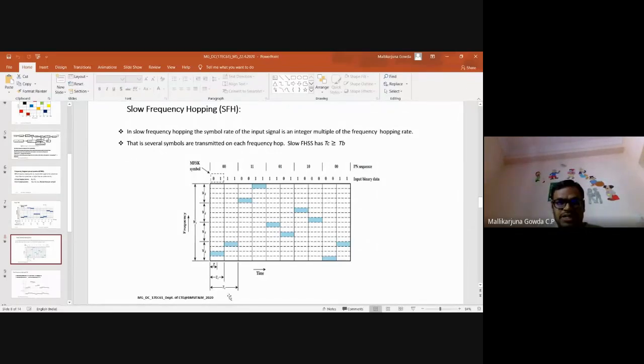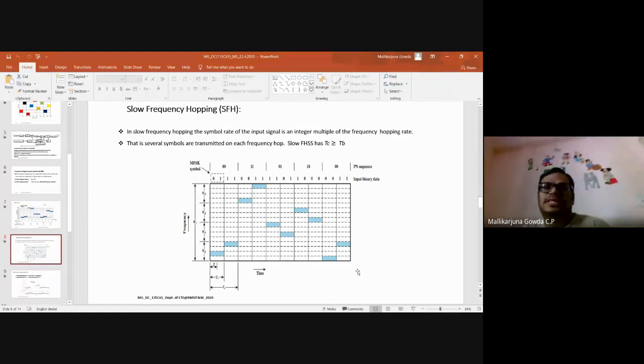So here it is written hopping rate, and this is the symbol rate. 2 bits is one symbol I have taken here. Try to understand here. See, I have written TC is much greater than or equal to TB. At the beginning, I told in terms of RH and RS. RH is the hopping rate, and RS is the symbol rate.